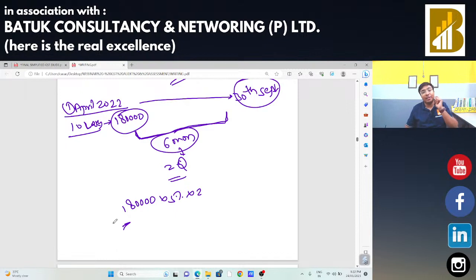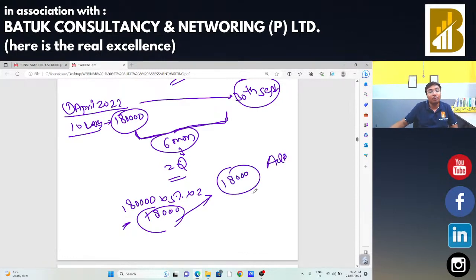The time period is 2 quarters. Hence, the complete figure is 18,000 rupees. I am not eligible to claim that input tax credit. So first, I need to reverse that 18,000 rupees, and for reversal, there is a formula which is prescribed: I need to add that 18,000 rupees in my output tax.